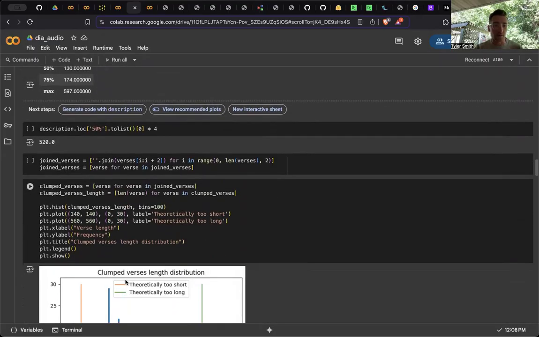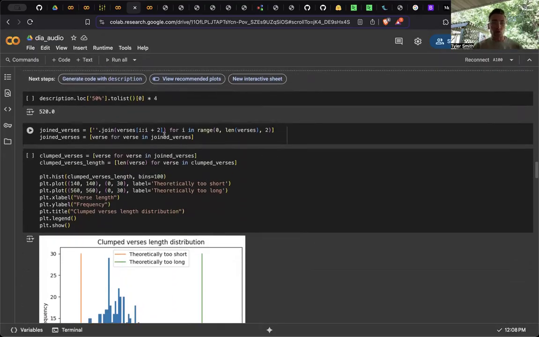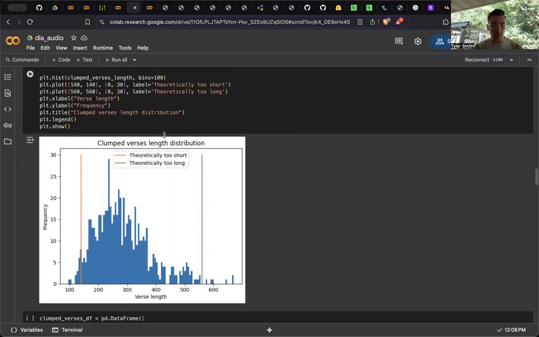So here we are joining every two verses. Then we look at the distribution of the length, and we can see now that the vast majority of the verses are in that acceptable range.